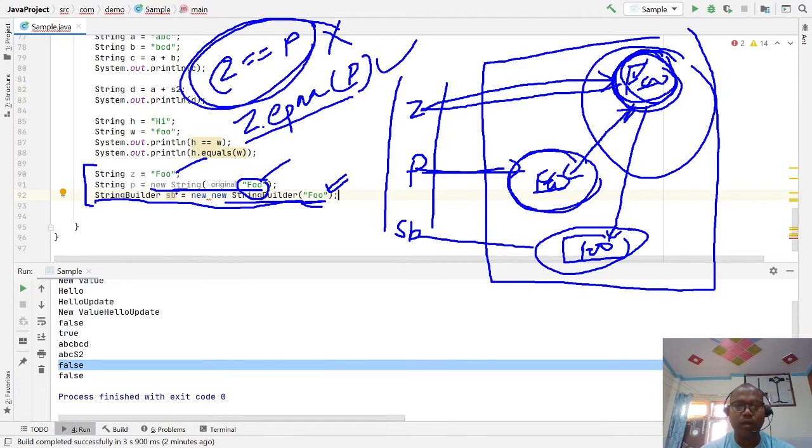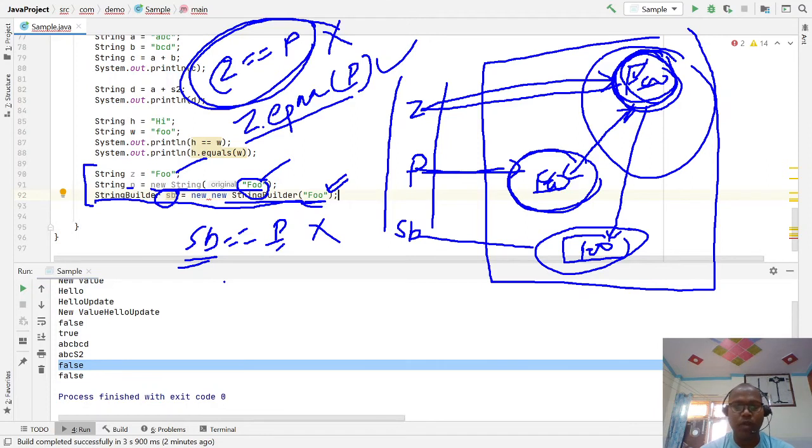If you try with a string buffer, sb equals p, you cannot do that, because sb is a string buffer, a different class, and p is a different class. Both are two different objects, so by default false.